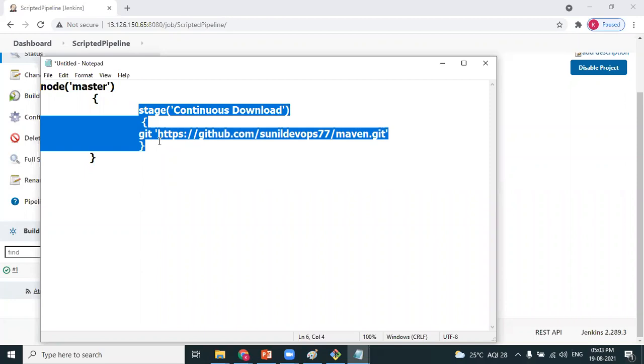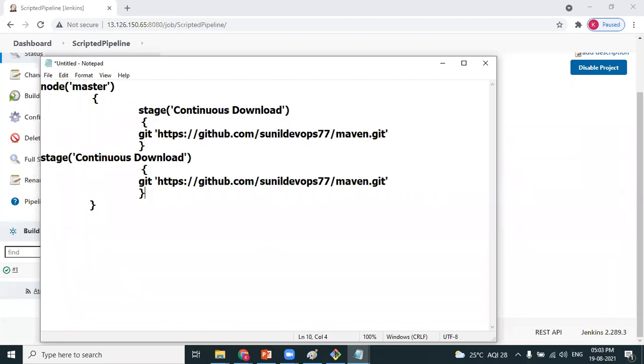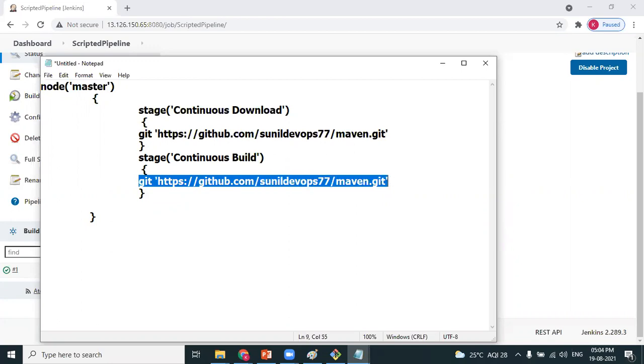Copy, paste. Now I change the name to continuous Build, and here I write the code which helps in performing continuous build. That's what you should do, isn't it? Agree? Yes.